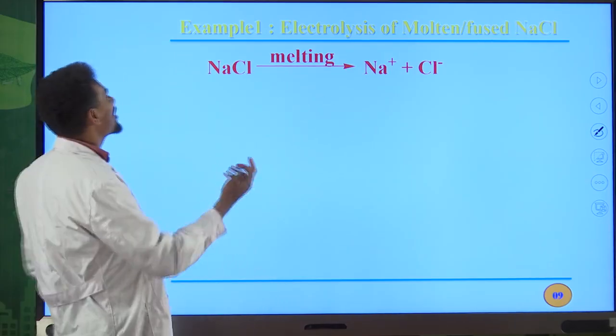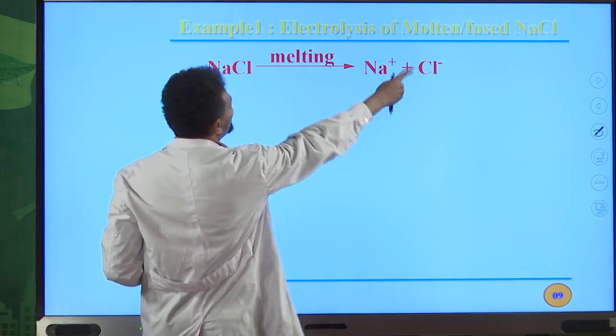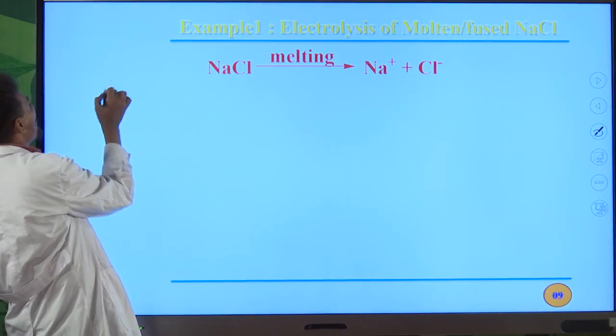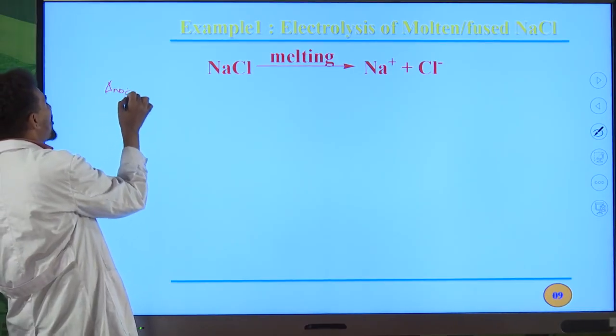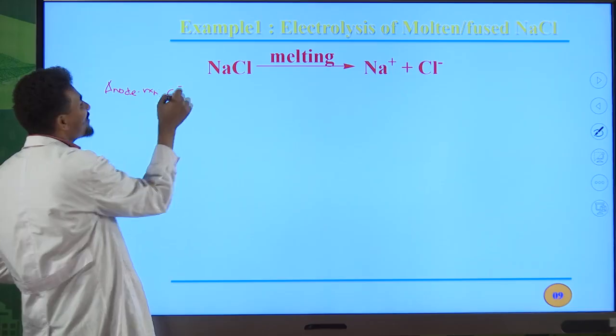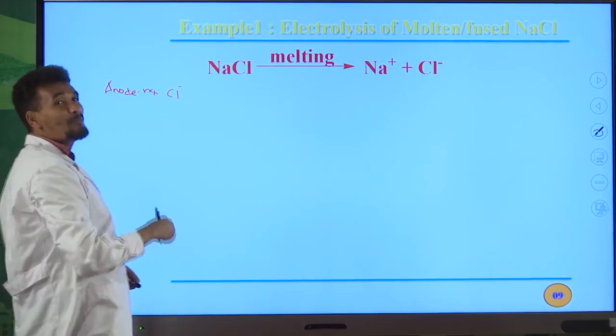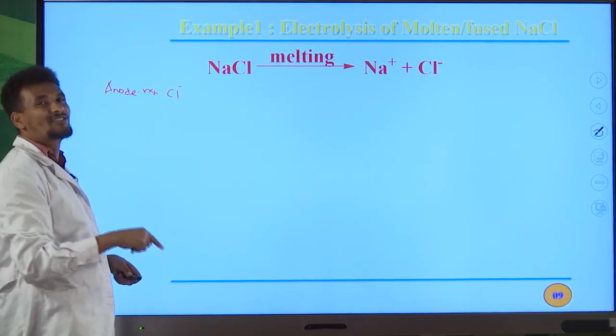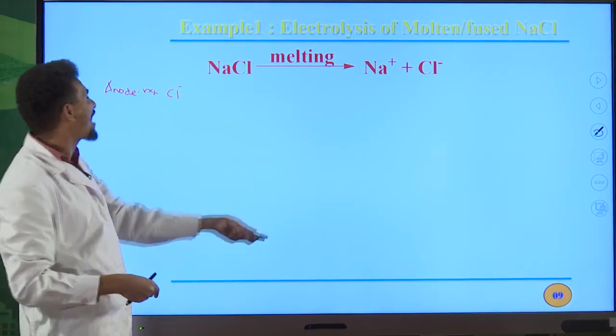So when you make sodium chloride, you can get Na+ and Cl-. So how can we write the anode reaction, or oxidation reaction? It can be written as Cl-. Why Cl-? Because the anode is a positive electrode in an electrolytic cell. We are talking about an electrolytic cell, okay?